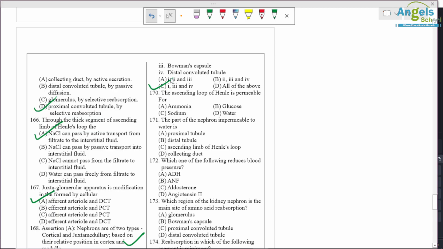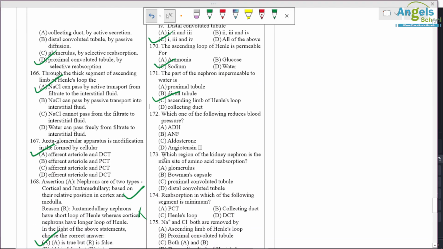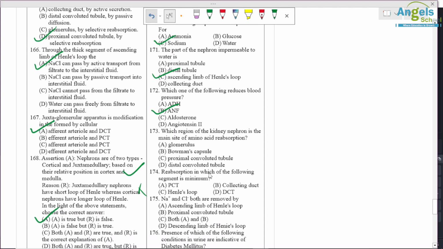The ascending loop of Henle is permeable for sodium only. Question number 171, the part of the nephron impermeable to water is the ascending loop of Henle. Which one of the following reduces blood pressure? So A and F reduce the blood pressure. Which region of the kidney nephron is the main site of amino acid reabsorption? So PCT is the correct answer.